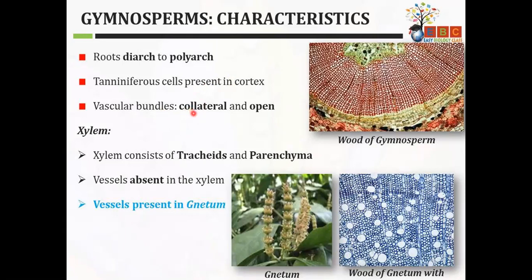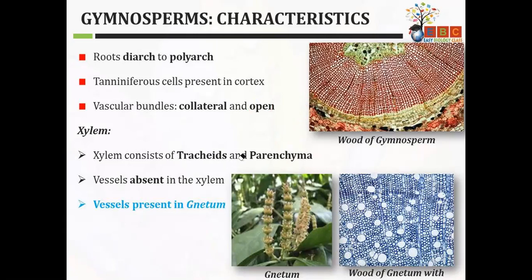The vascular bundles are collateral and open. I know these terminologies are new to you. Open vascular bundle means they have the cambium in between xylem and phloem. Presence of cambium ensures that secondary growth is there. I told you that secondary growth is about thickening of the stem. So this growth is there in these types of plants.